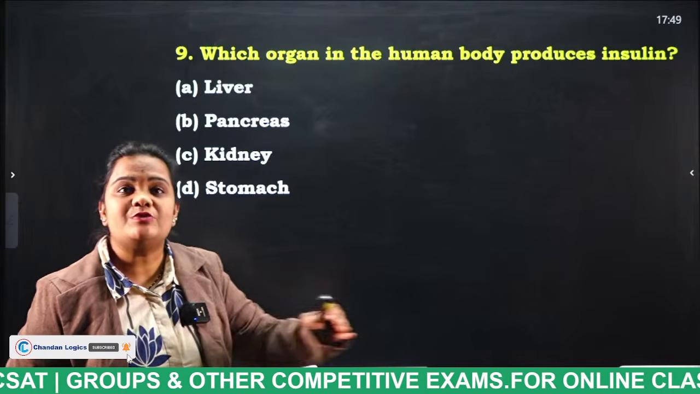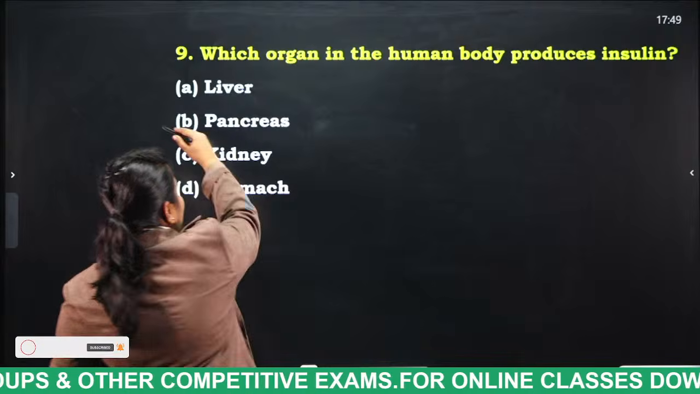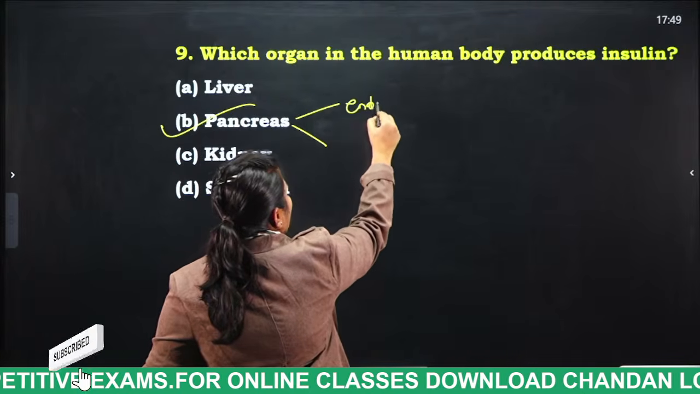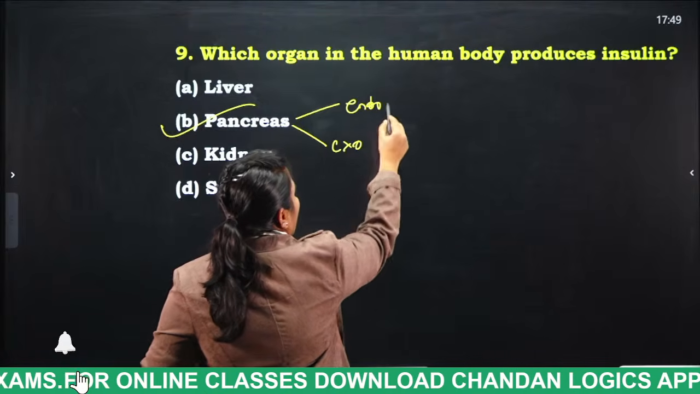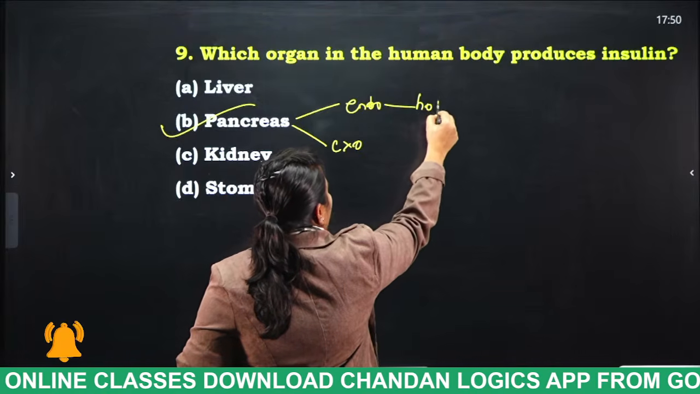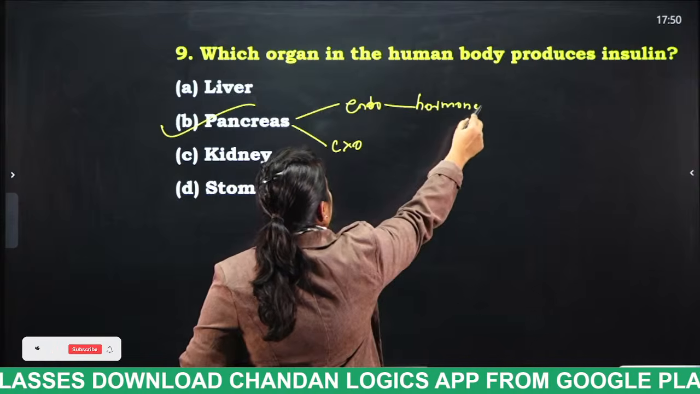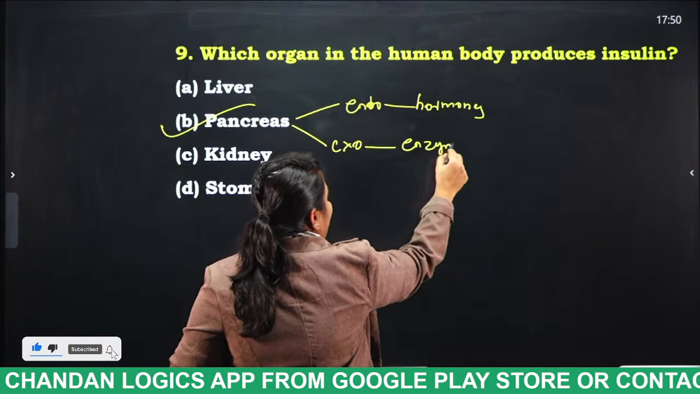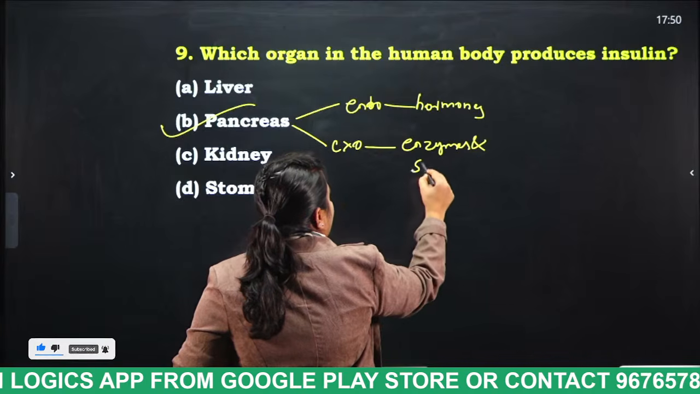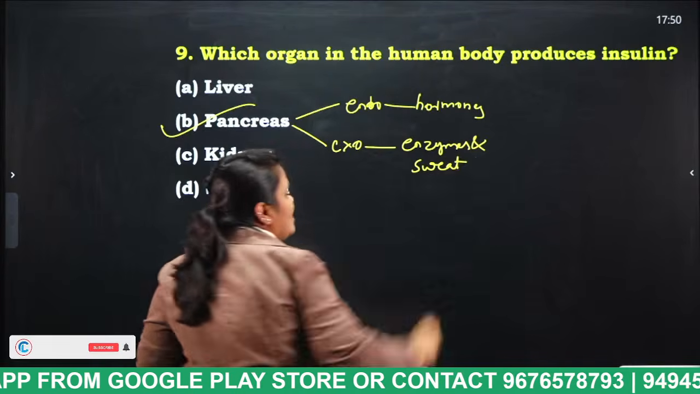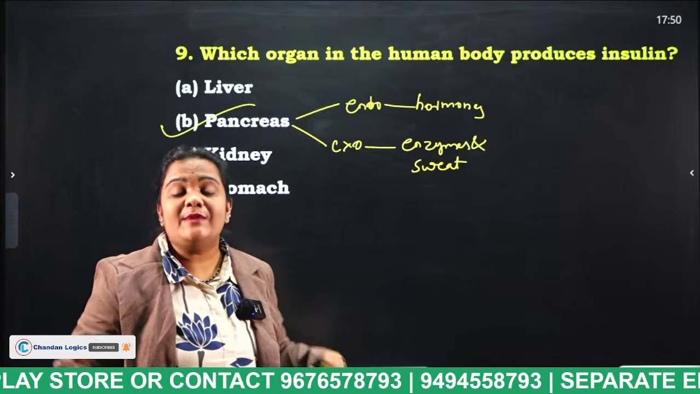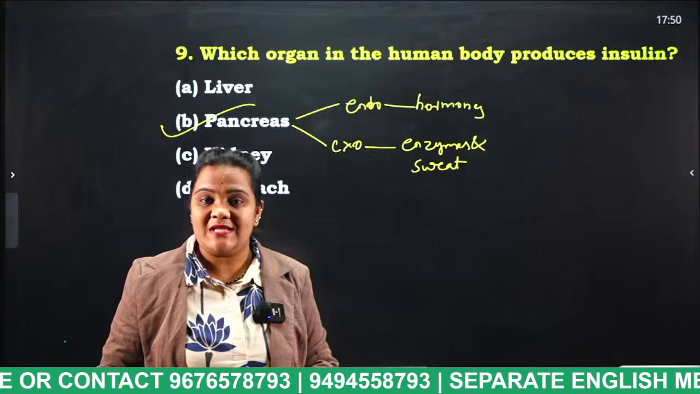So, which organ is that, students? Very good, pancreas. This pancreas has both endocrine glands and exocrine glands. Endocrine glands are nothing but what, students? Those which secrete hormones. Exocrine glands are those which secrete enzymes and sweat. For example, which is an exocrine gland? Sweat gland. And the pancreas performs both gland functions.